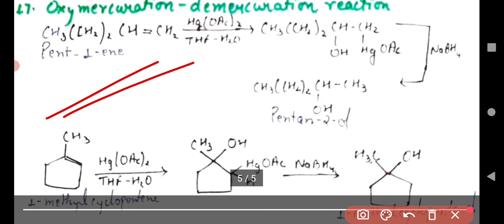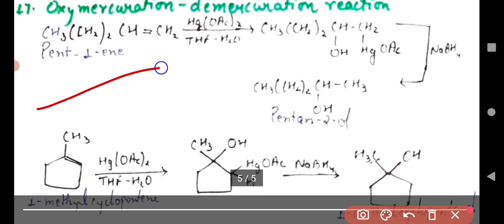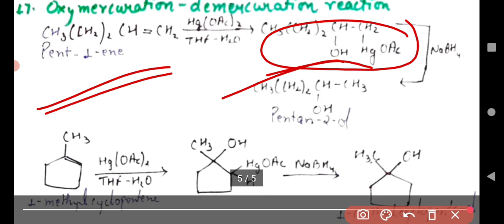Another is oxymercuration-demercuration. In this, when mercuric acetate reacts with pent-1-ene, we get this kind of product. In this we observe that we get a secondary alcohol.